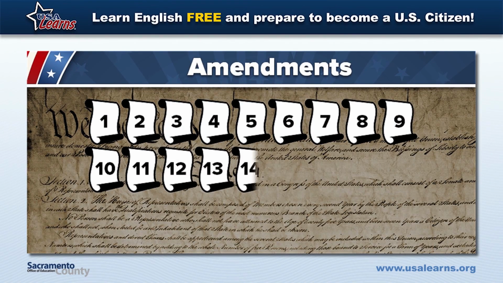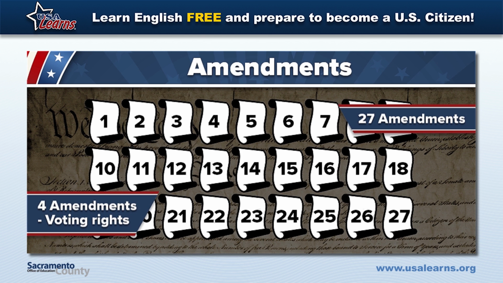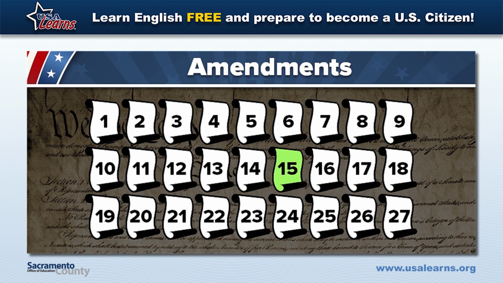Over the years, more amendments were added. Today, the Constitution has 27 amendments. The last one was added recently, in 1992. 4 amendments were added to give more people the right to vote. The 15th Amendment gave people of any race the right to vote. The 19th Amendment gave women the right to vote. The 24th Amendment said it was illegal to make people pay a tax to vote. Finally, the 26th Amendment gave 18-year-olds the right to vote.